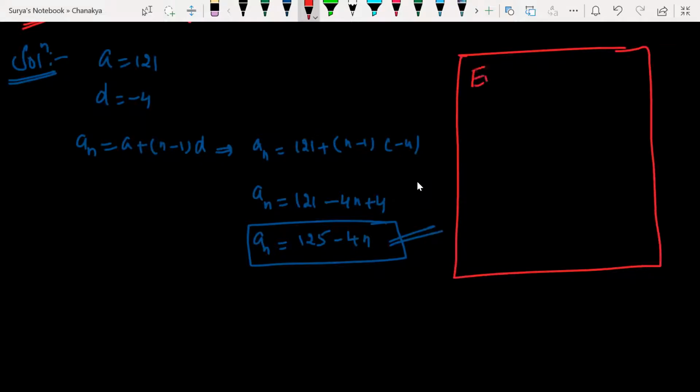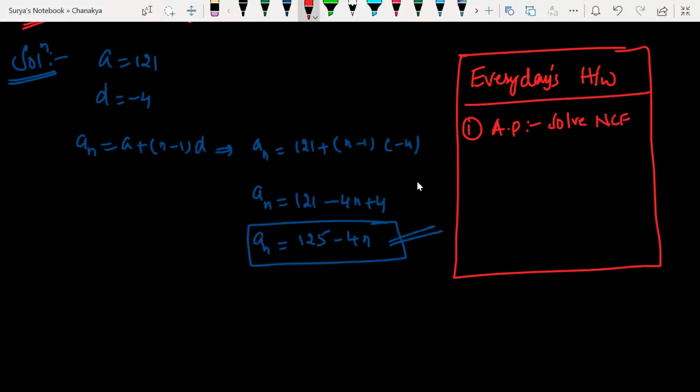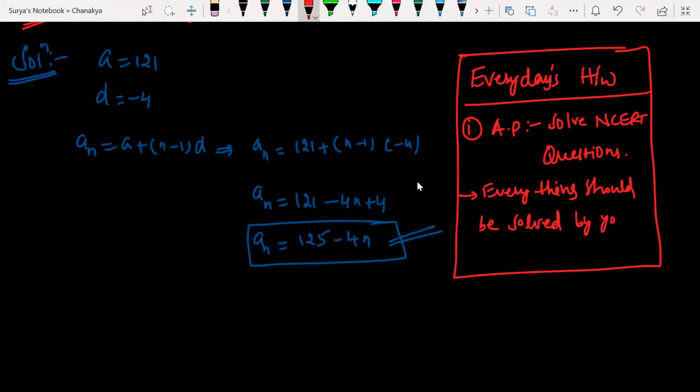Every day's homework: if we are going through the arithmetic progression lesson, solve NCERT questions, and everything should be solved by you guys. All right.